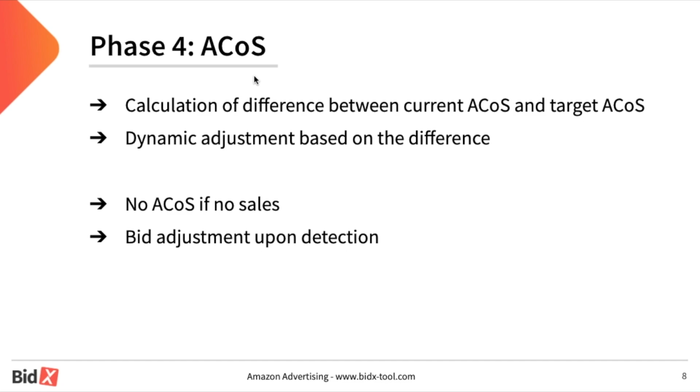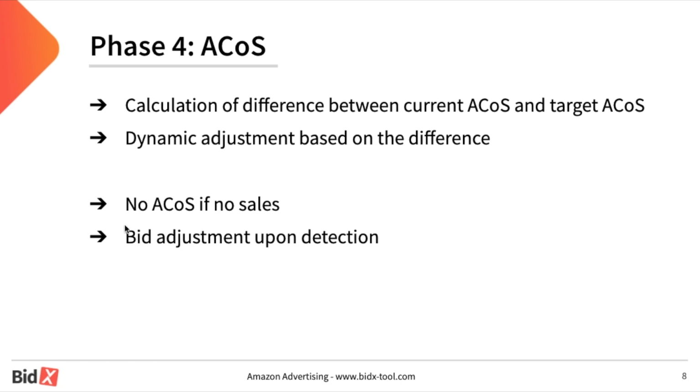The fourth phase of the optimization is the optimization according to the ACoS. As soon as the customer has bought the product, an ACoS is available. In this case, the difference between the current ACoS and the target ACoS is calculated, and a dynamic adjustment based on this difference takes place. This means that if the difference is still very large, the bid is adjusted more strongly than if the difference between the current ACoS and the target ACoS is small. If a target has not yet generated a sale, it does not have an ACoS. In this case, a bid adjustment based on reaching the economic clicks with no sales will take place.